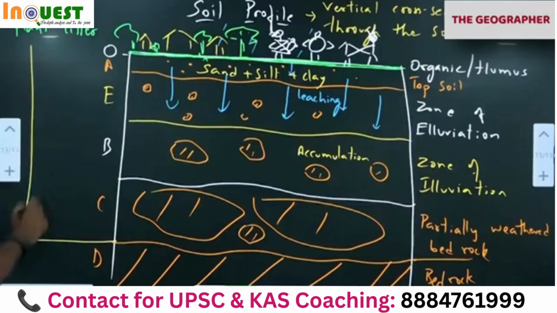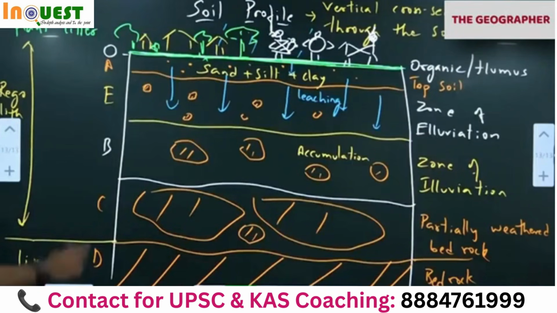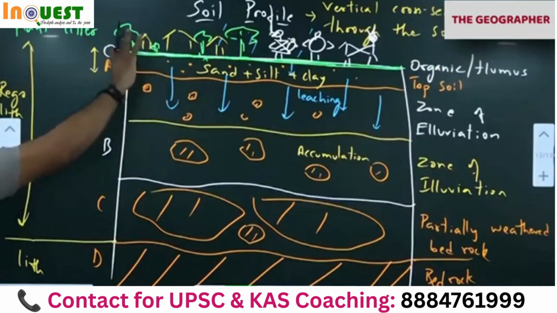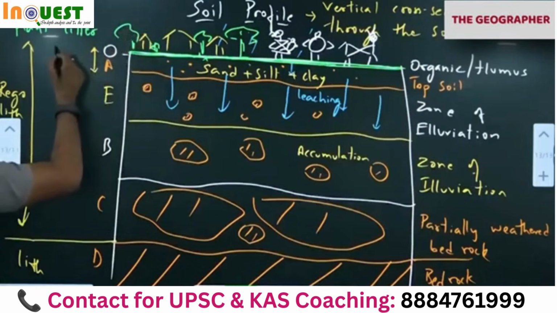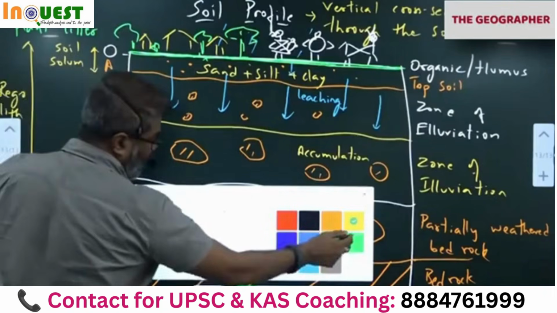So we use the word regolith. In agriculture we call it regolith. Lith is rock. Weathered rock is called regolith. This is lith, rock. This is regolith. Okay. So these two regions are called topsoil, upper soil, soil solum we call it. Soil solum. Okay. This part, all of you notice.